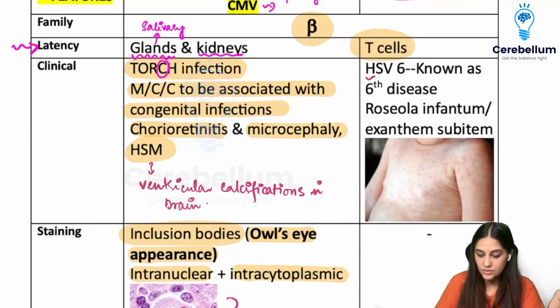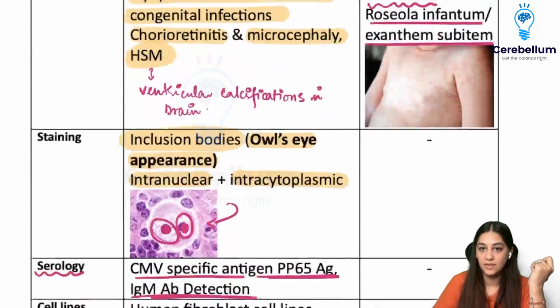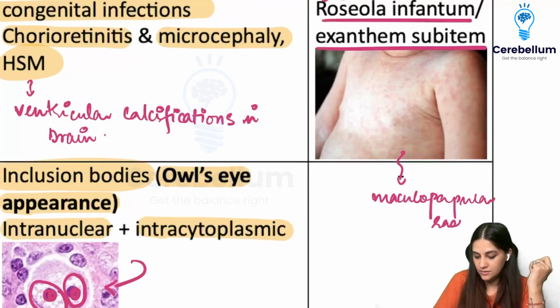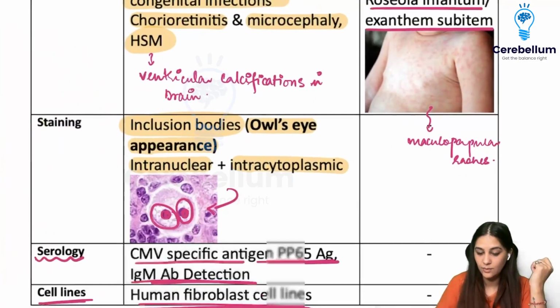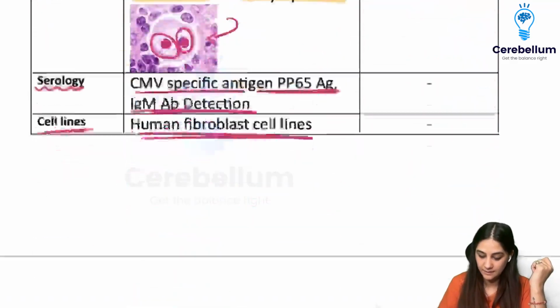Now, coming to the HHV 6 and 7, they are going into latency in the T cells. HHV6 is also known as the sixth disease. And it causes roseola infantum or exanthem subitum, where you're going to see these kind of maculopapular rashes. Right, so maculopapular rashes are seen all over the child's body. It looks like roseola infantum or exanthem subitum.